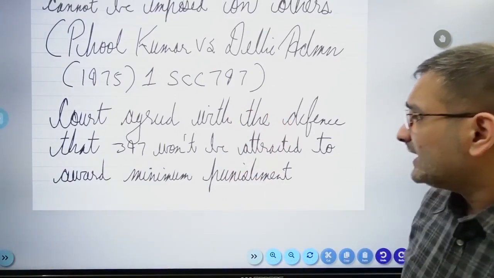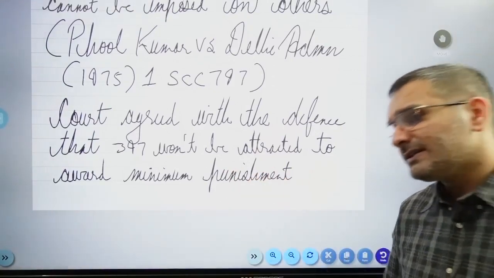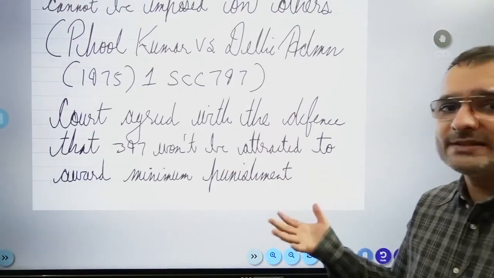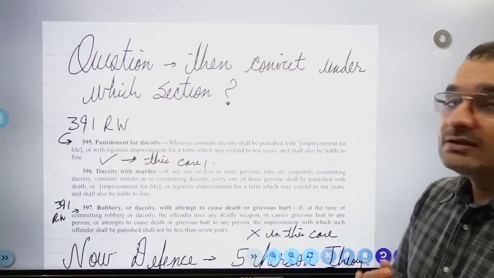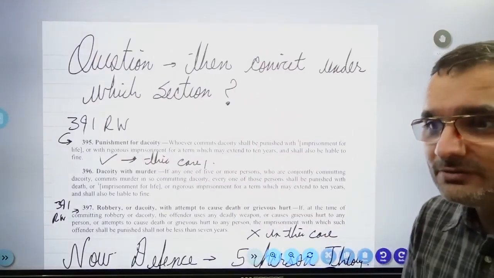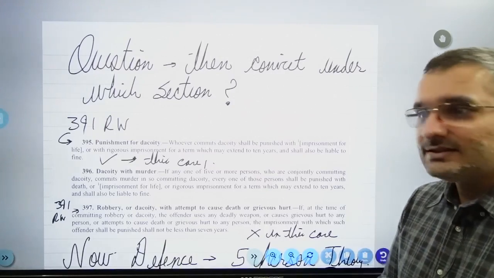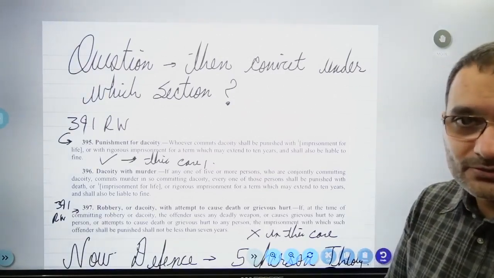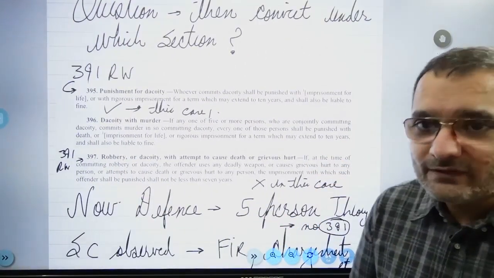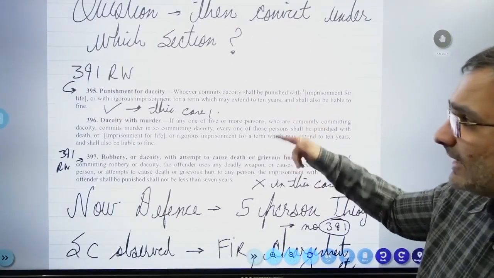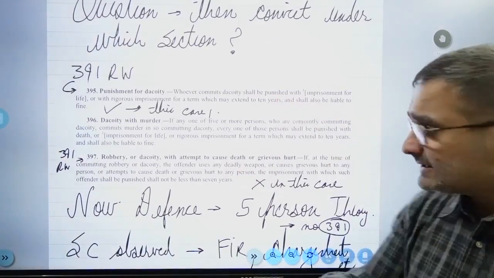So the court agreed with the defense that 397 won't be attracted to award a minimum punishment because Ganeshan was staying back in the car, Ganeshan wasn't using a deadly weapon. How exactly is 397 being applied here? But then the next question is, what do you do? Do you acquit him or do you convict him under other sections? Because it is not the case that I am completely innocent. Well, that is what every accused wants, but that is certainly not the case here. So the court said to apply 391 read with 395 here, and 395 and 397 are markedly different because herein again deadly weapon or grievous hurt, यहाँ पे कुछ नहीं है. Mark these sections for DJS mains.